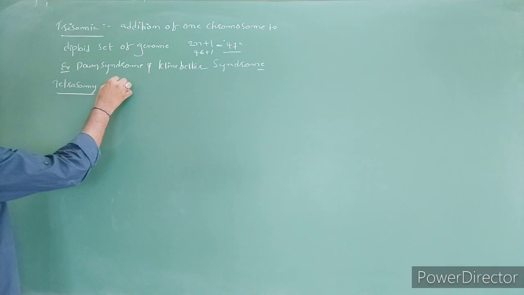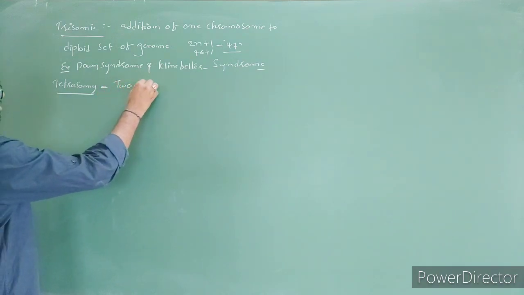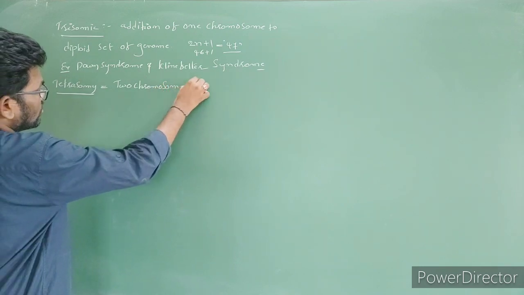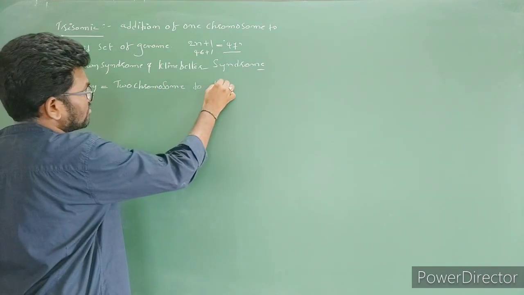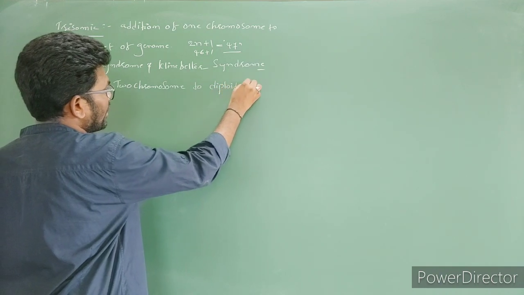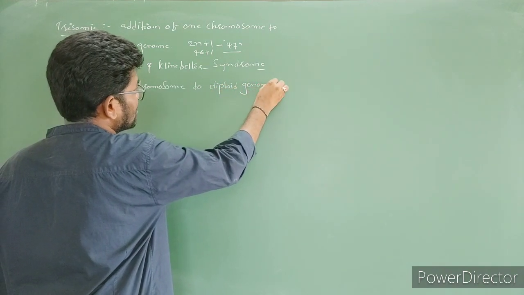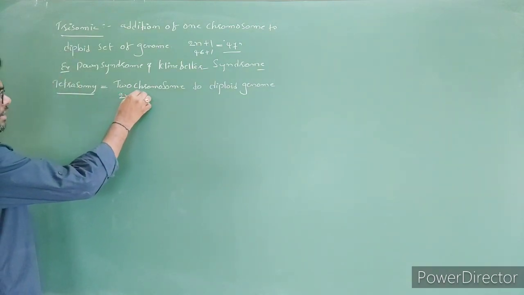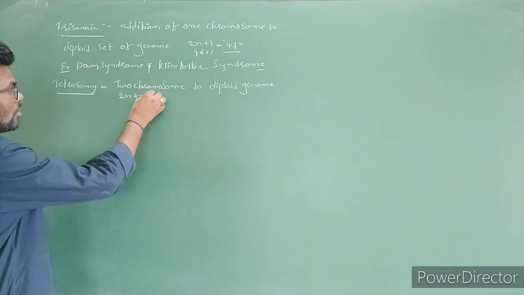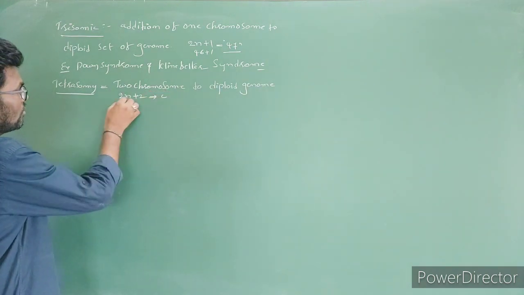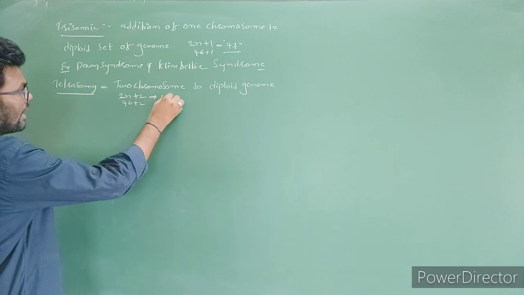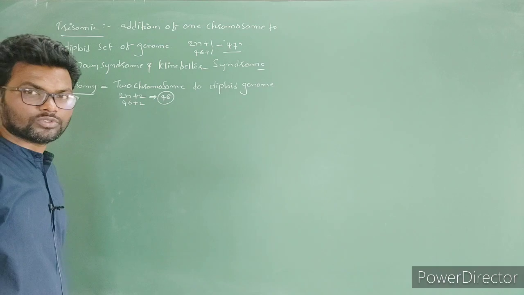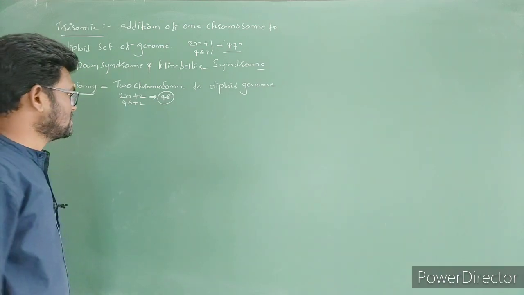Here there is addition of two chromosomes to the diploid genome. Then here we represent 2n plus 2. It means 46 plus 2 becomes 48 chromosomes in one individual. It is going to lead to chromosomal abnormality or disorders.